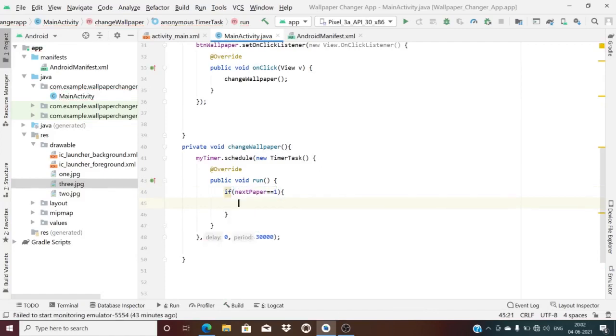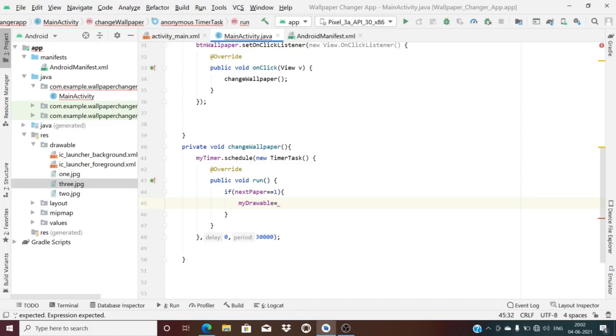Then I will take my drawable canvas, my drawable, and get the resources for that. My drawable is like a canvas.